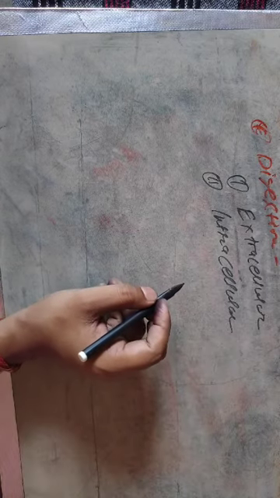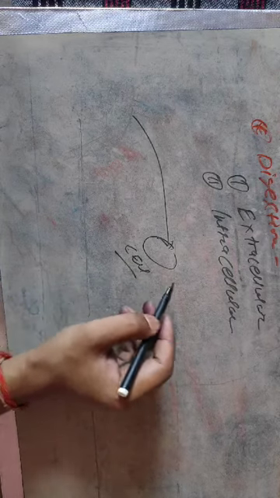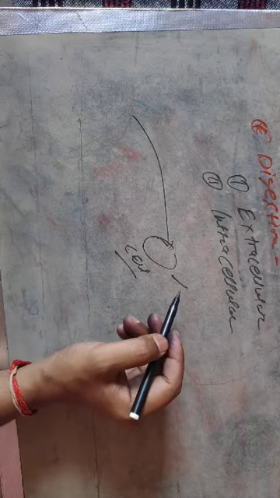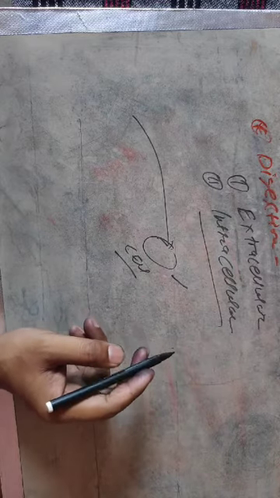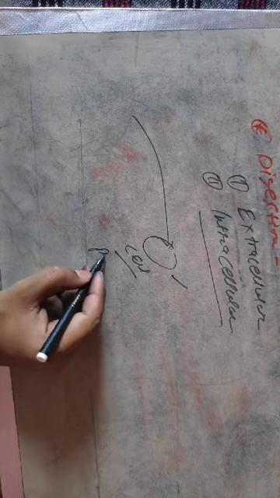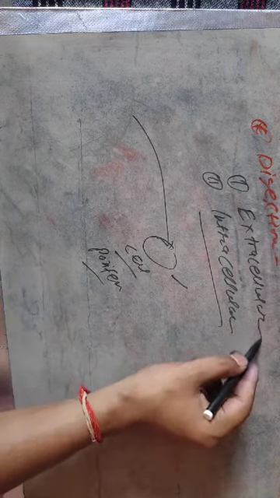Intracellular means when the food reaches directly to the cell, when the cell is directly involved in the process of digestion, nutrition, etc., that is known as intracellular digestion. For example, the poriferans, in which the cellular level of body organization is found.